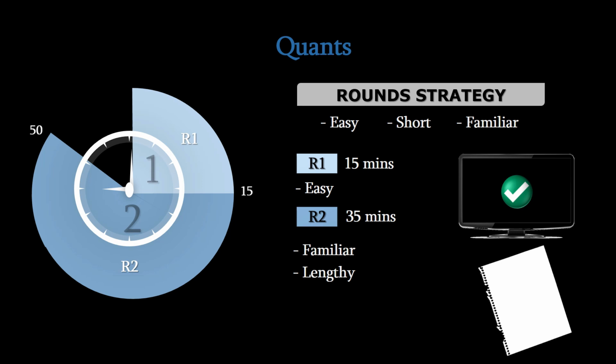Keep it for round two as well. In round two, you can spend 30 seconds trying to solve the question. If after 30 seconds you feel like you are near, I mean, you get the gist of the question, then you spend another 1.5 minutes on trying to solve it, and within 2 minutes, you should be able to solve the question in round two.